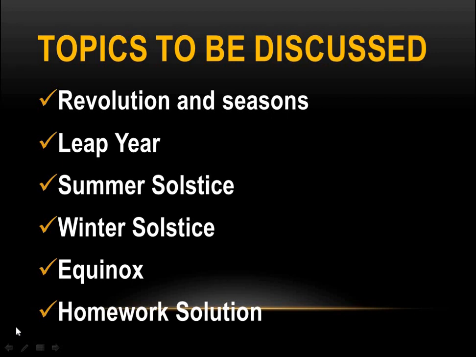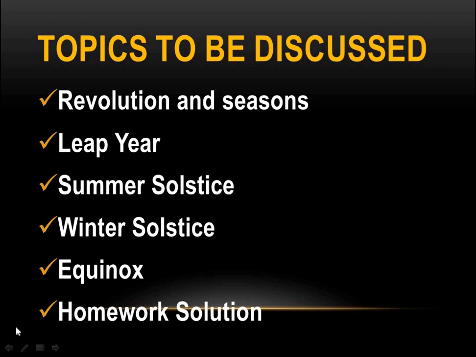Now the topics that we will discuss today are revolution and seasons. Revolution is the movement of the earth around the sun in its fixed path called orbit. The earth is revolving around the sun in its fixed path that is known as orbit.